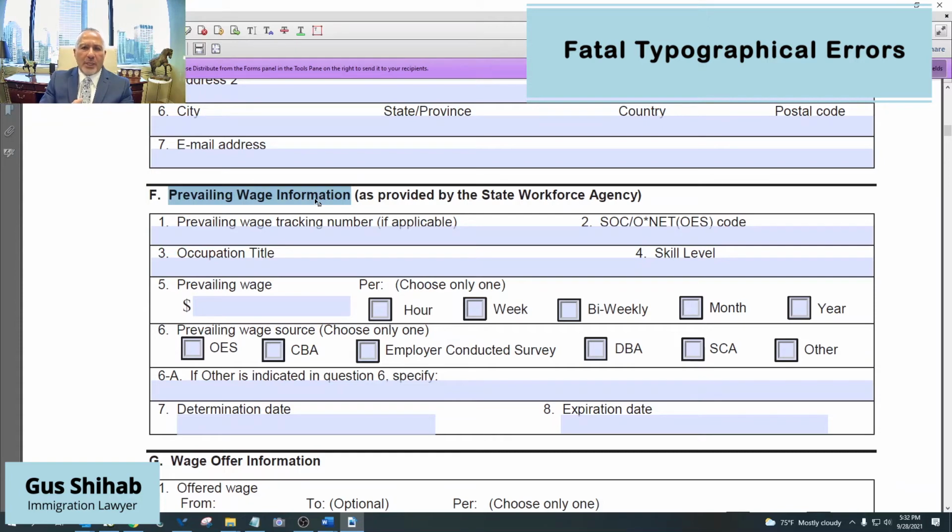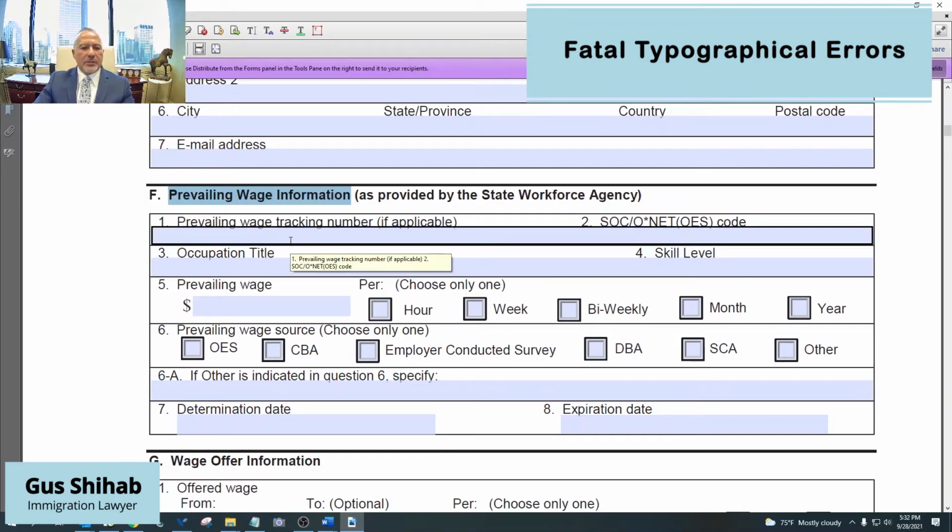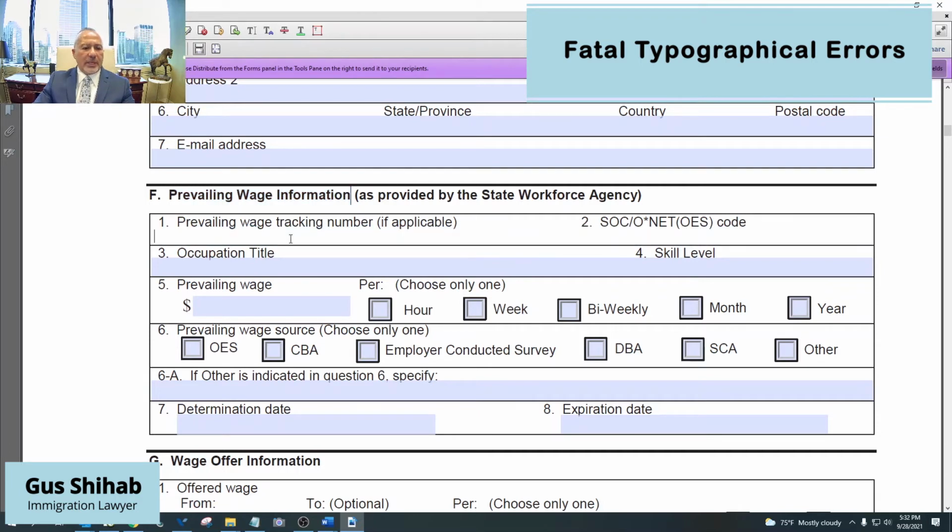the PERM preparation application. So now, what I'm showing you in this video is when we are actually populating the form in order to submit the application after having gone through the PWD, the prevailing wage determination process. So here we are. We are now populating this form, and we're specifically populating section F. The reason why I'm doing this exercise is to show you how a small typographical error can be fatal.